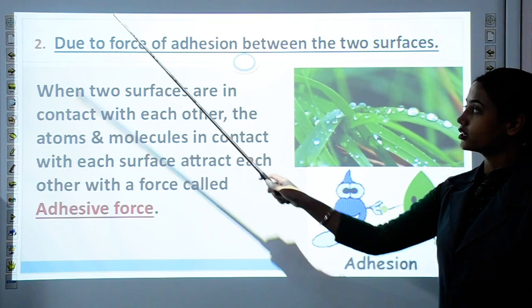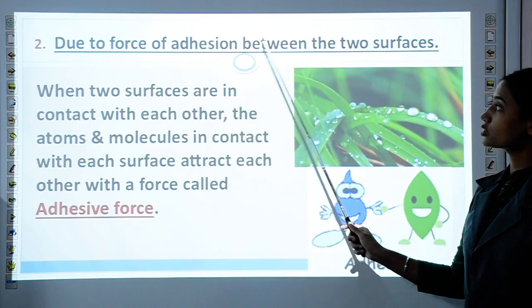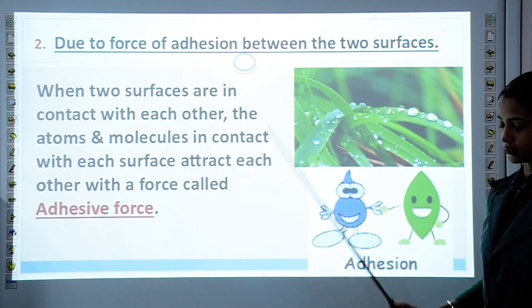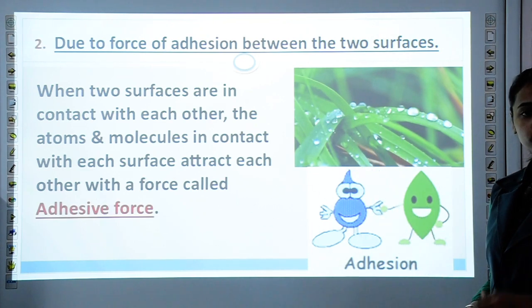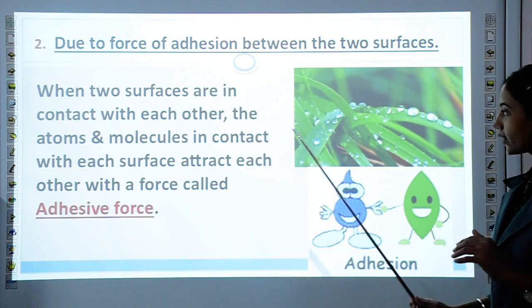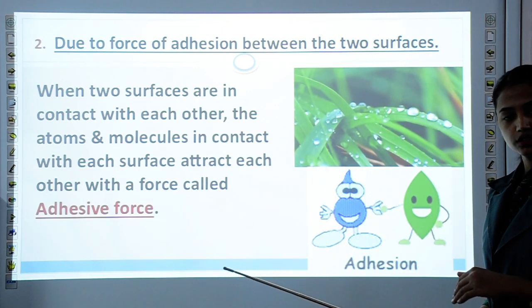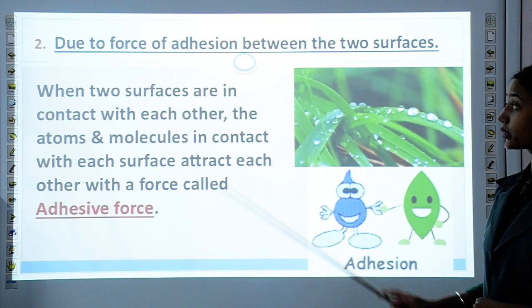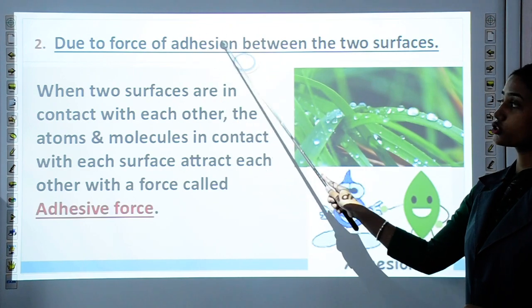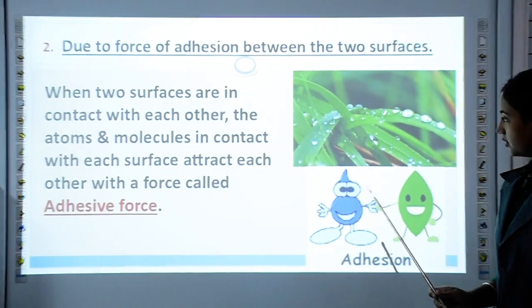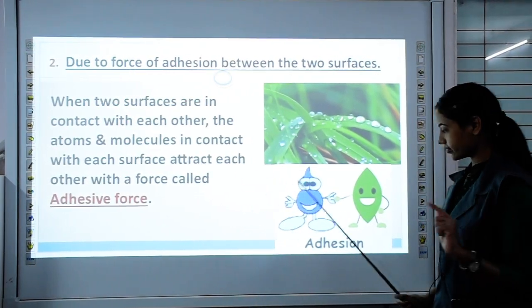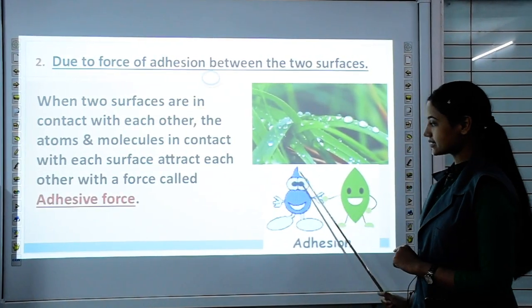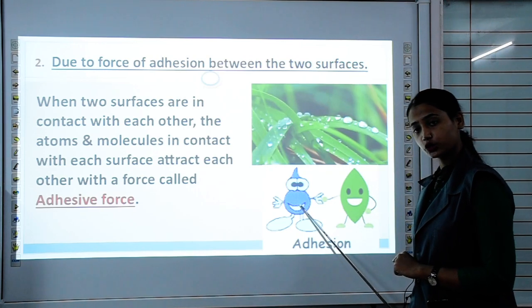The second cause is the force of adhesion between the two surfaces. You have seen water droplets lying on the surface of leaves. Why do they not fall down to the ground? Because of this force of adhesion. Here the two surfaces are the leaf and the water molecules.